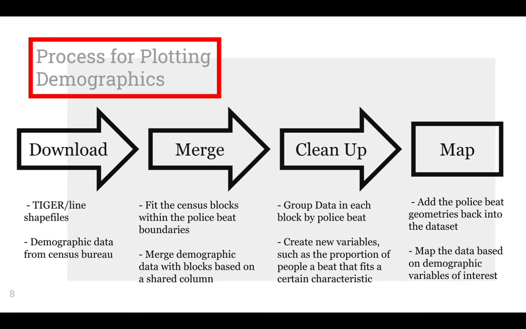Our process for mapping these demographic data sets started with downloading the necessary data from the U.S. Census Bureau. We then merged the demographic data into the police beat shapefile to obtain a combined dataset that used police beat geographies rather than the census blocks. From there, we grouped the data by police beat and created new variables for analysis. Lastly, we created choropleth maps to display these new variables for each demographic by police beat.